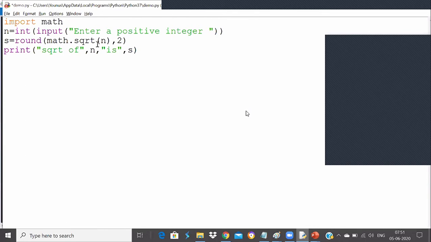Okay, guys, any questions regarding this program? Thank you, Udit, for confirming that you have learned two things in this. How to import a module, how to round a function, and how to use print function.